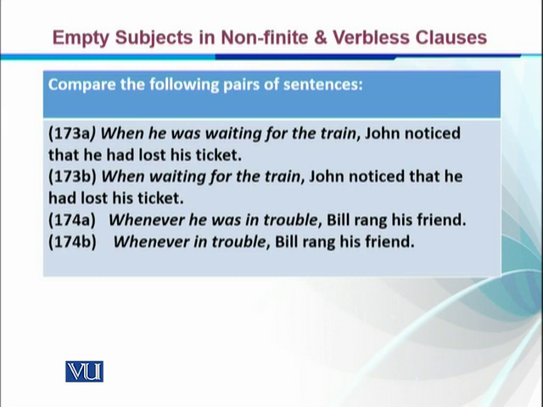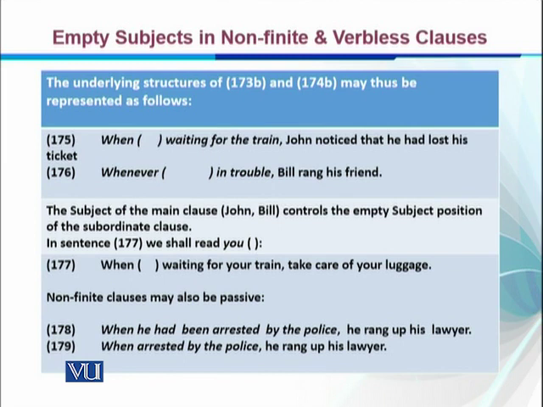Similarly, in 74A, whenever he was in trouble, Bill rang his friend. We know that he is Bill. But in 74B, whenever in trouble, Bill rang his friend. So here we don't find the subject, we don't find the verb, but we do understand that it was Bill who was in trouble and he rang his friend. So the underlying structure of these B's, 173 and 174, is something like this.